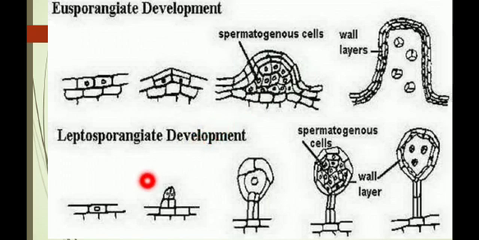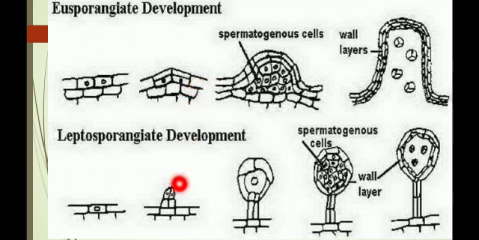Another one is leptosporangiate. Lepto means only a single initial. Here only one single cell is responsible for the production of the spores, which is leptosporangiate. So the development of the sporangia is in two ways, either eusporangiate or leptosporangiate.